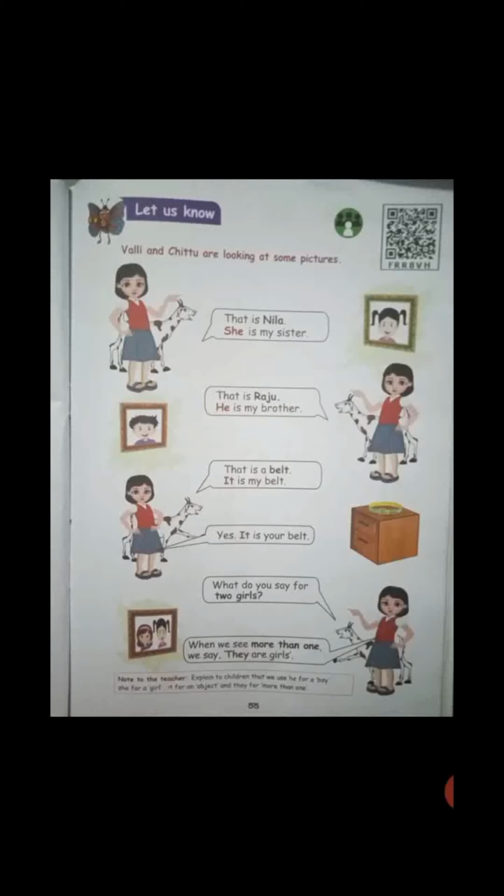So in this page number 55, what all is there? That is she, he, it, they. So we learned in this page, that for girls you want to say she, for boys you want to say he, and for things you want to say it. More than one means you must say they.